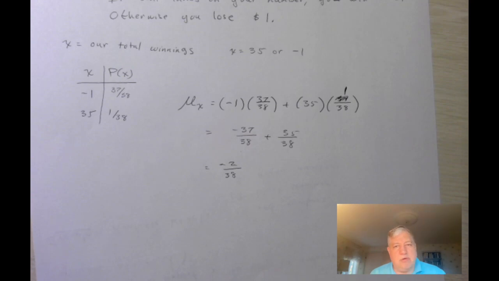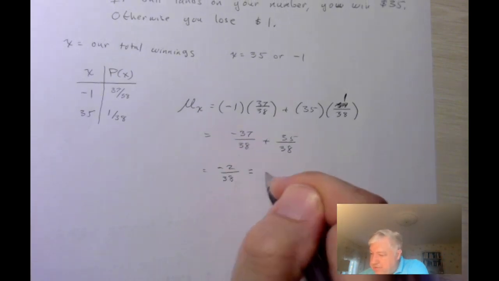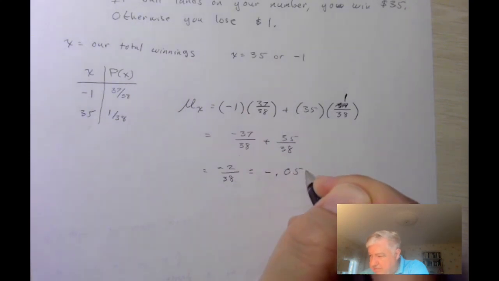And you'll notice that this is a negative value. So on average, we're losing 2/38 of a dollar every time we play. In fact, 2 divided by 38 is -0.0526.